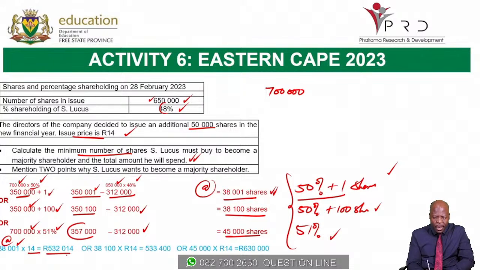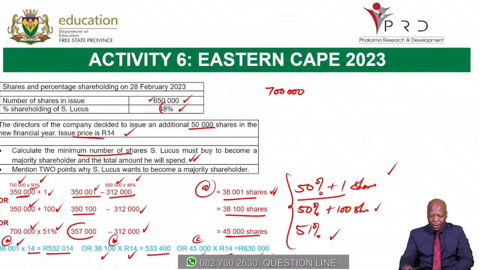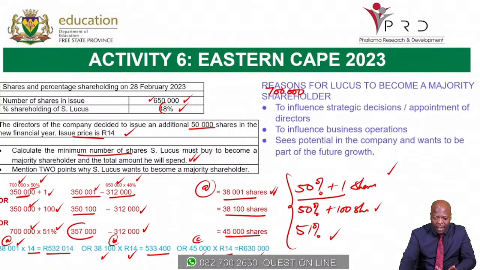So he has to spend 532,014. If you come to option B, whereby we have 38,100 shares, using the same issue price, it becomes 533,400. But if you use the last option C, which is the 51% option, 45,000 shares multiplied by the 14 Rand gives you 630,000. All right, so this makes it very easy.